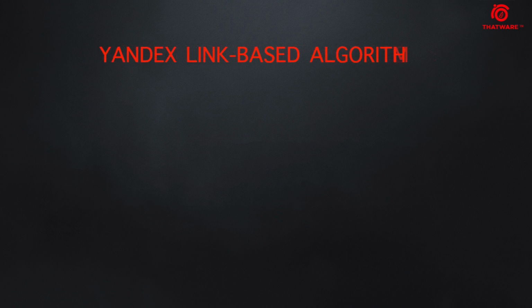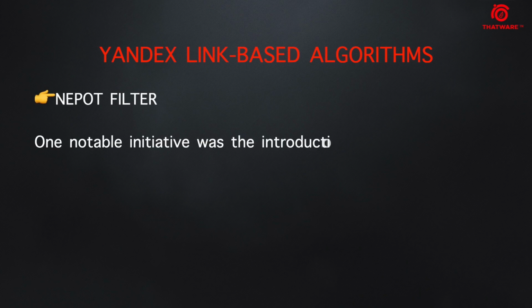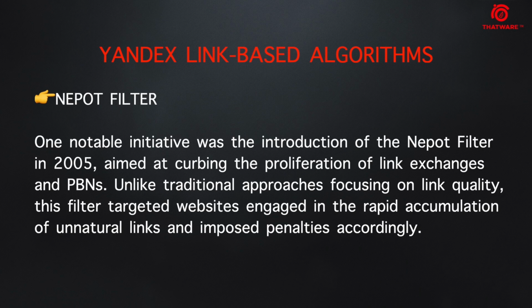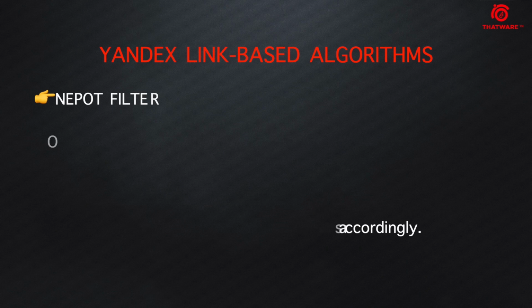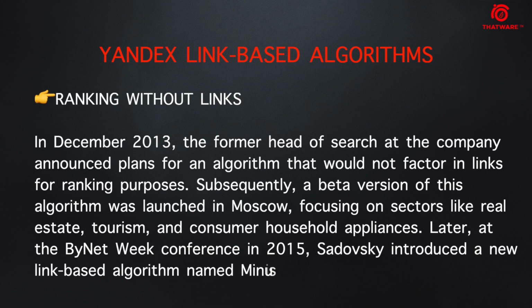Then we are shifting towards the link-based algorithms. We have two link-based algorithms. One is the Nepot filter algorithm, which was launched back in 2005. It works just like Google. It reduces the chances of link exchanges and PBNs, while it appreciates the sites that get backlinks from authoritative websites. And the second was launched in 2013.